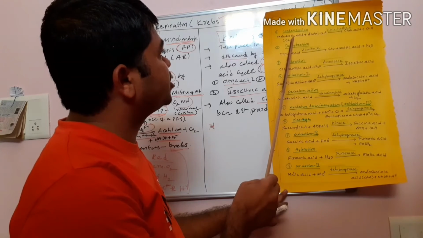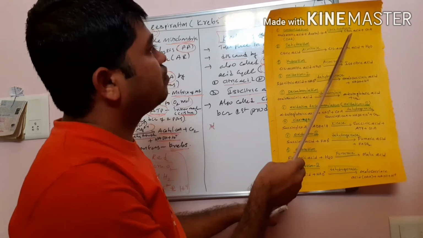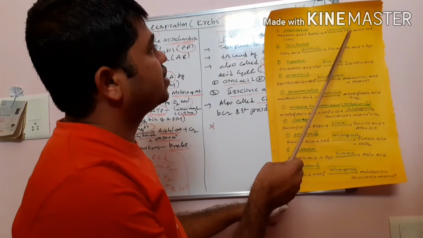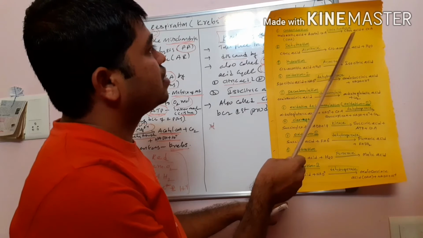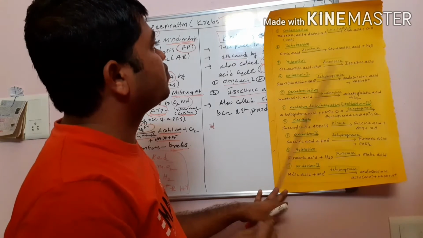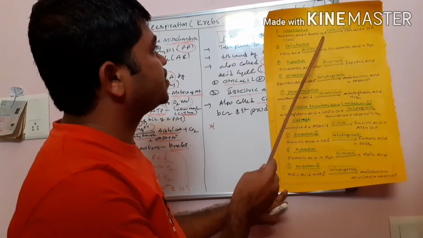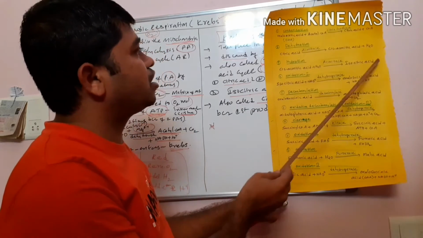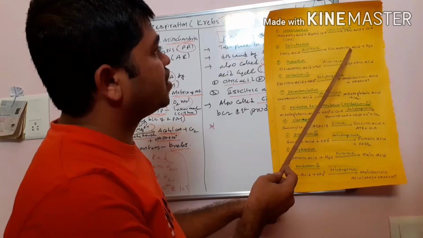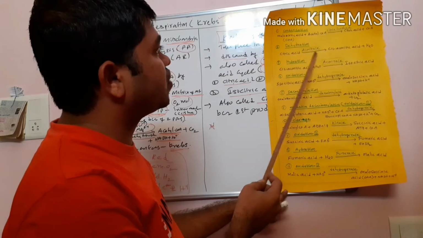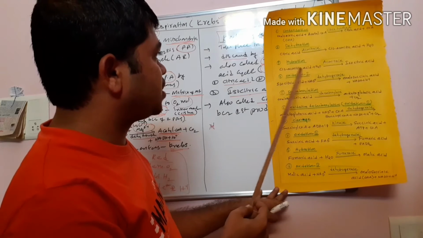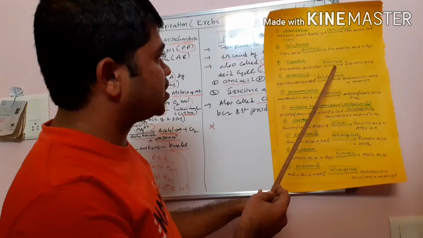These two mix with each other and form one more product, what is that? Citric acid, in the presence of citrate synthase. Oxaloacetic acid, in the presence of acetyl coenzyme A, forms citric acid. Then dehydration, removal of water. Citric acid is converted into cis-aconitic acid in the presence of aconitase enzyme. Hydration, addition of water. Cis-aconitic acid is converted into isocitric acid, aconitase.